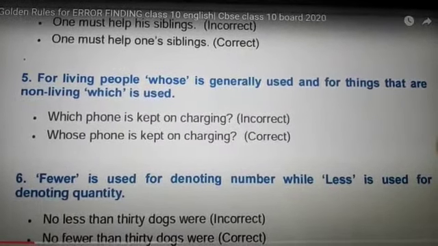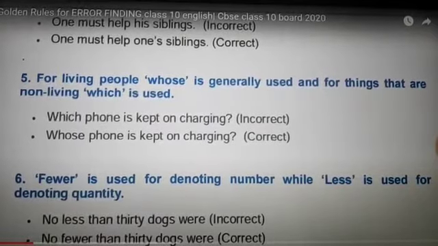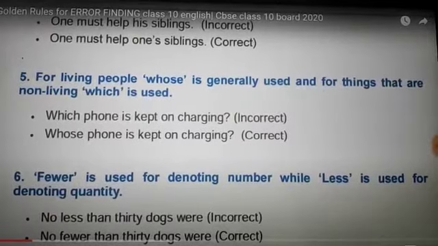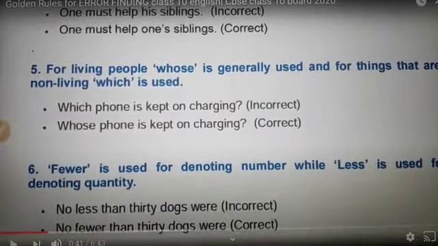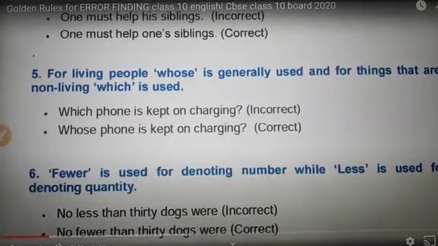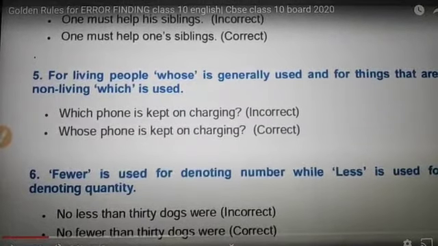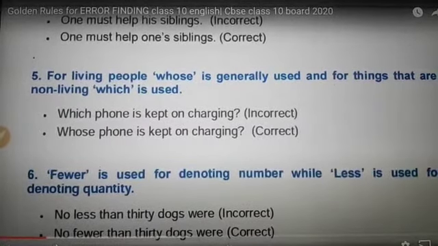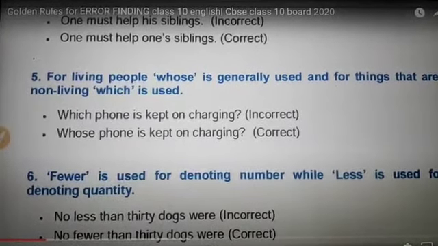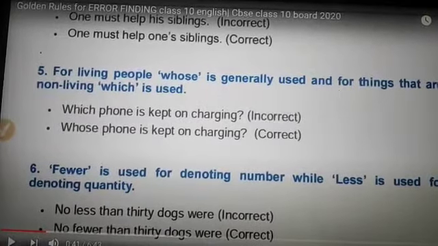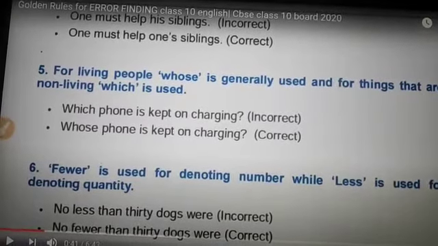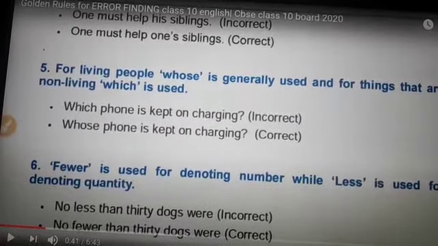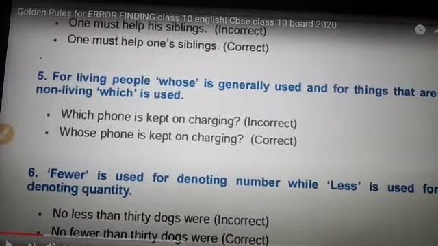And the next one is "fewer." Fewer is used for denoting number, while less is used for denoting quantity. "No less than 30 dogs were." As we know, my dear students, dogs are countable and they denote numbers, so with it, "less" will not be used. It is incorrect. "No fewer than 30 dogs were" is correct, as 30 dogs denote numbers, so "fewer" can be used.